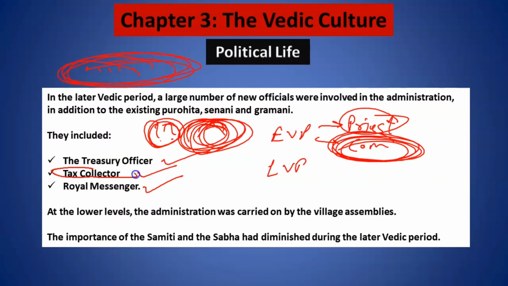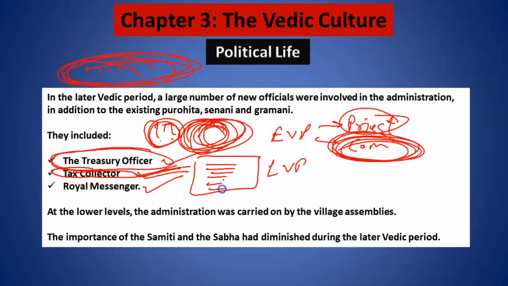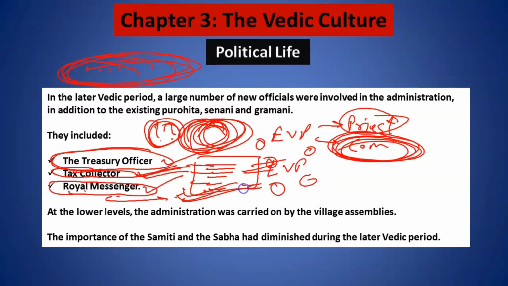Now, the tax collector was responsible for revenue collection. The treasury officer was responsible for all the statements, how much money is coming in and how much we are spending. He also had many royal messengers who were responsible for travelling to different parts of the world to give his message and to maintain his contacts with the other kings.